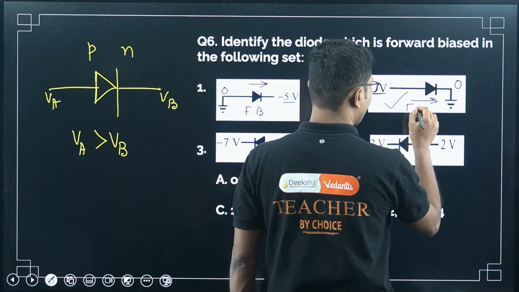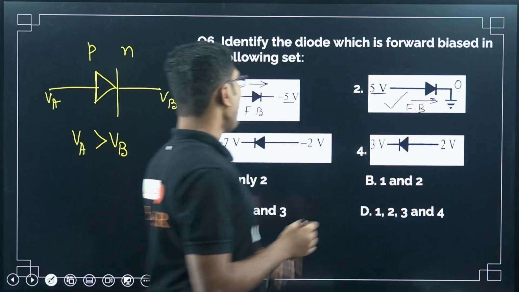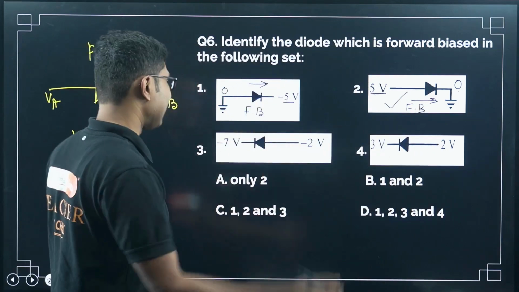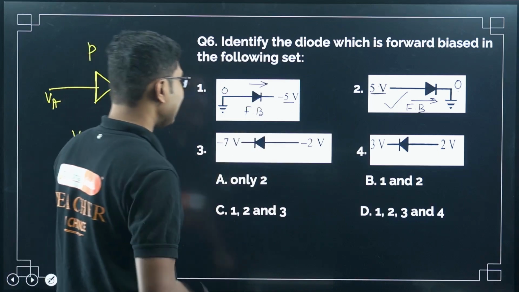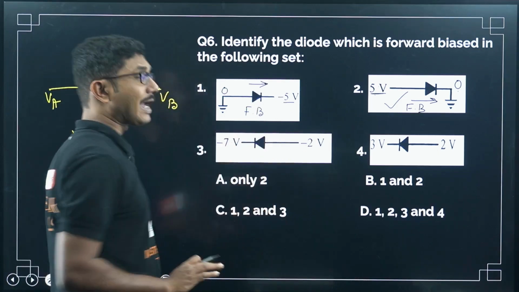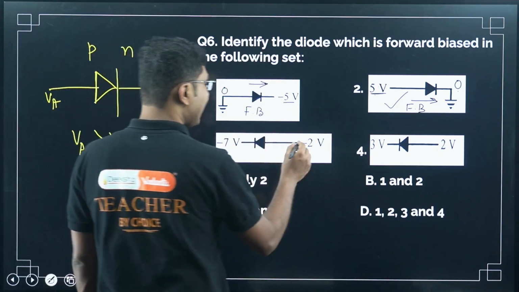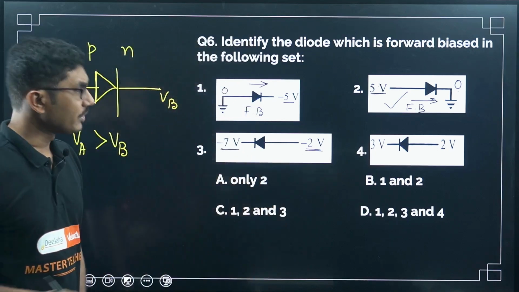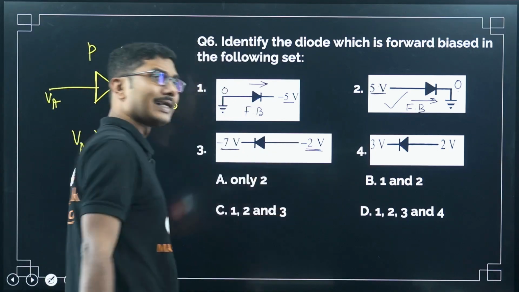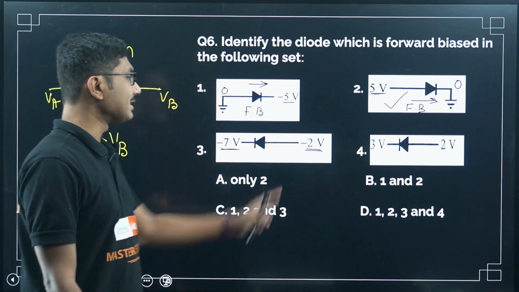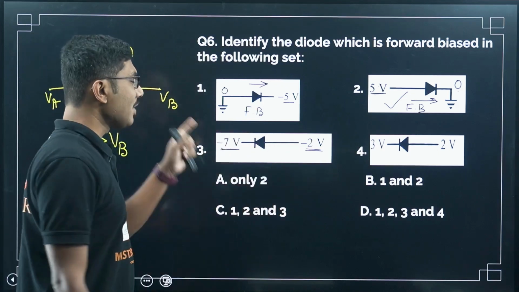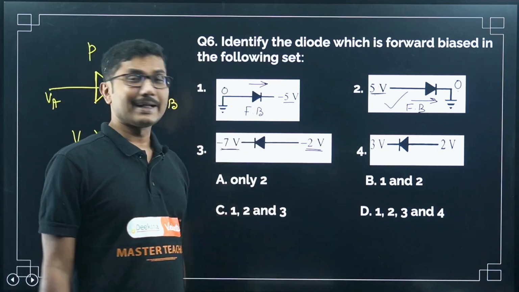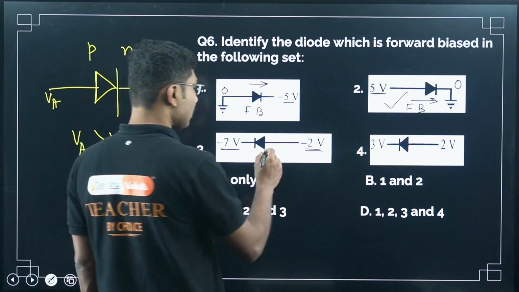This is also forward biased. Okay, so 1 and 2 both are forward biased. Let's see about 3. In this case they have just reversed the diagram, so you have to be careful. VA is -2 and VB is -7. In this case also -2 is greater than -7, because it is less negative, and -7 is more negative. So more negative is less, less negative is more. So in that case this is also forward bias.